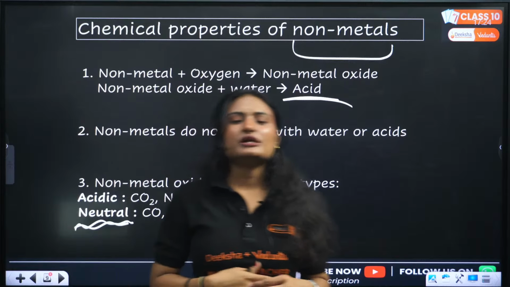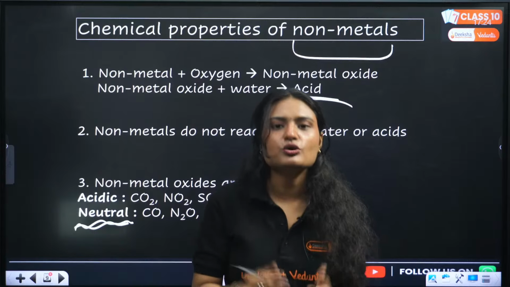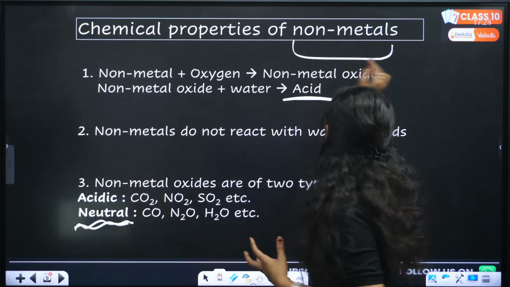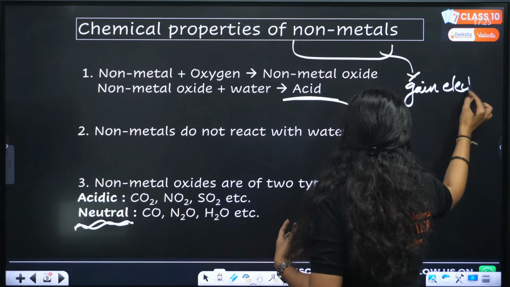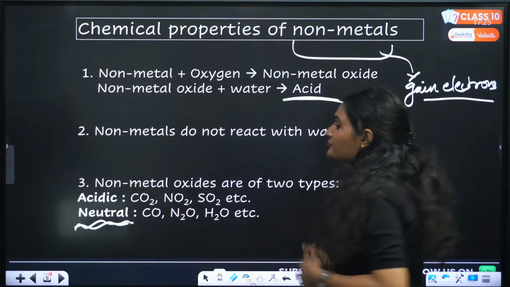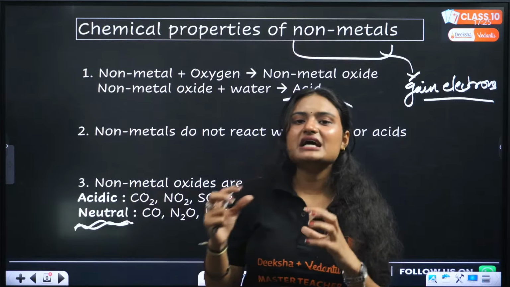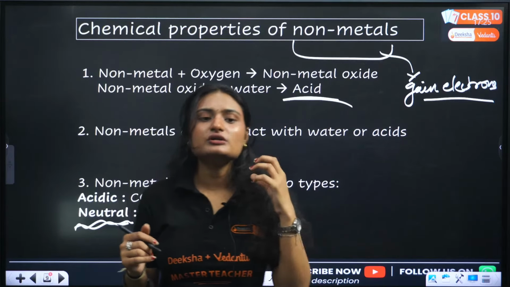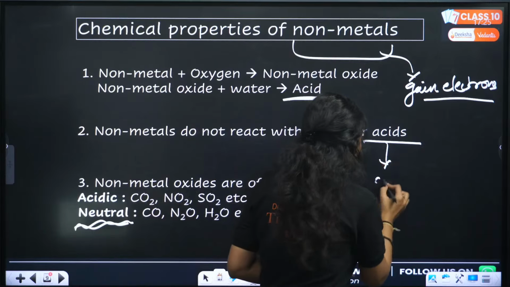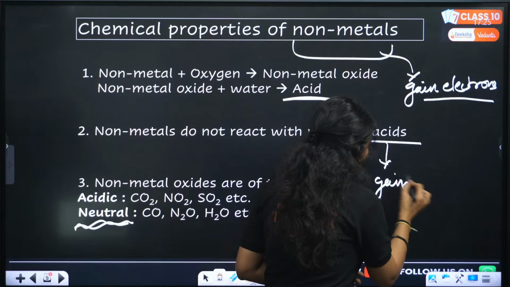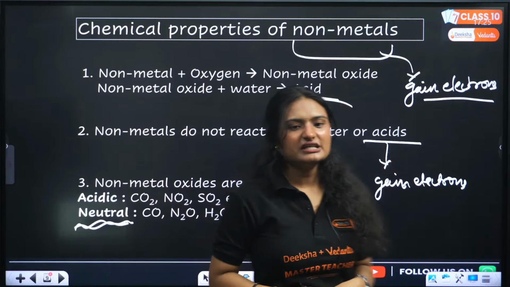Okay. Now why do non-metals not react with water or acids? Non-metals are electronegative, right? They want to gain electrons. They do not want to lose electrons. Acids are also electronegative, they also have the tendency to gain electrons. Water also has the tendency to gain electrons.